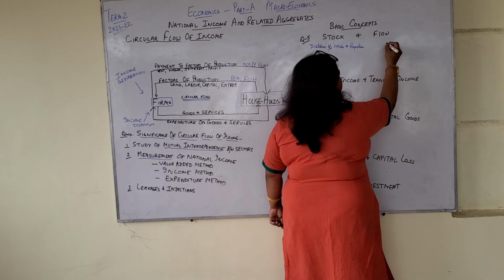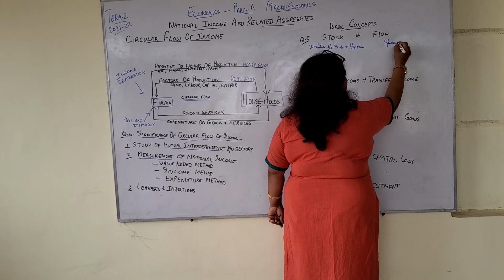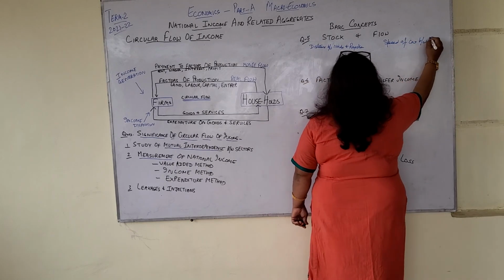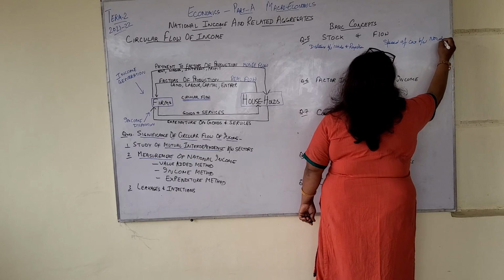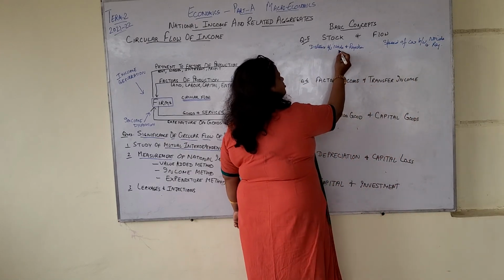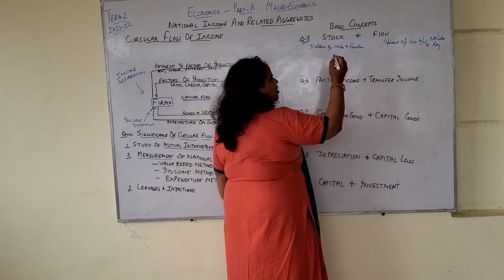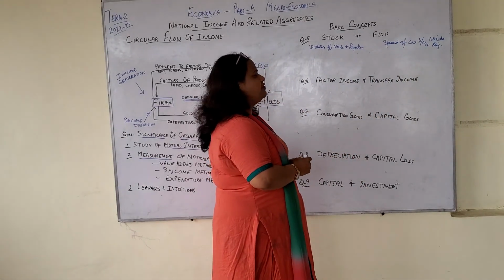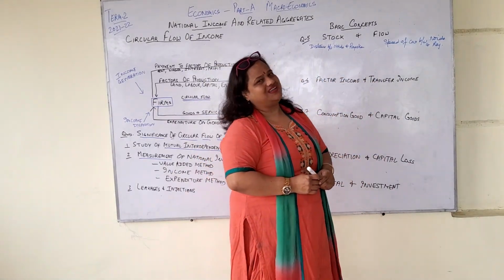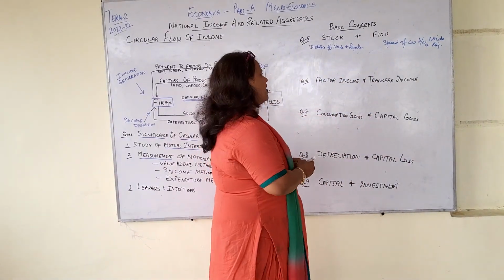But here it is the speed of car between the same, between Noida and Rajasthan. So this is stock and this is flow. Why this is stock? Because distance between Noida and Rajasthan is fixed, but here the speed of the car keeps changing. So this is one example.